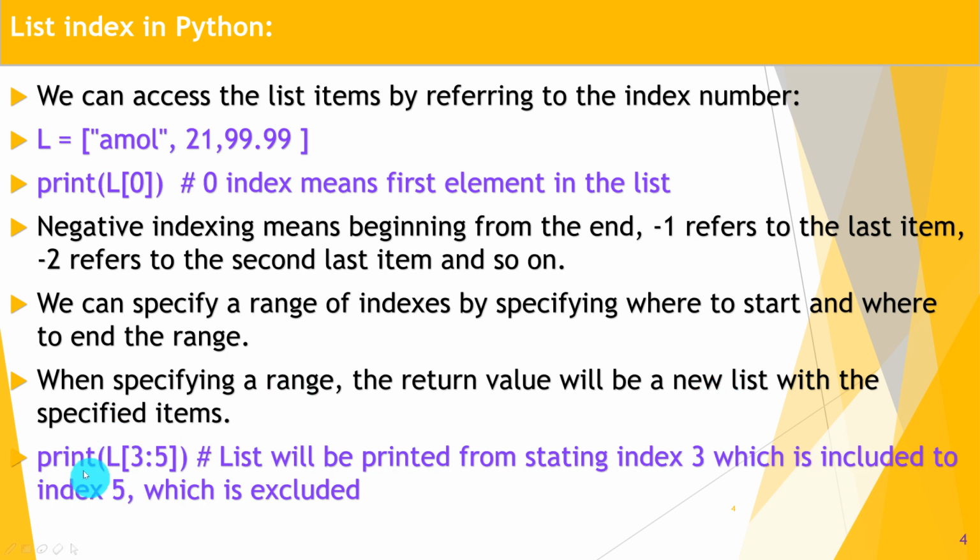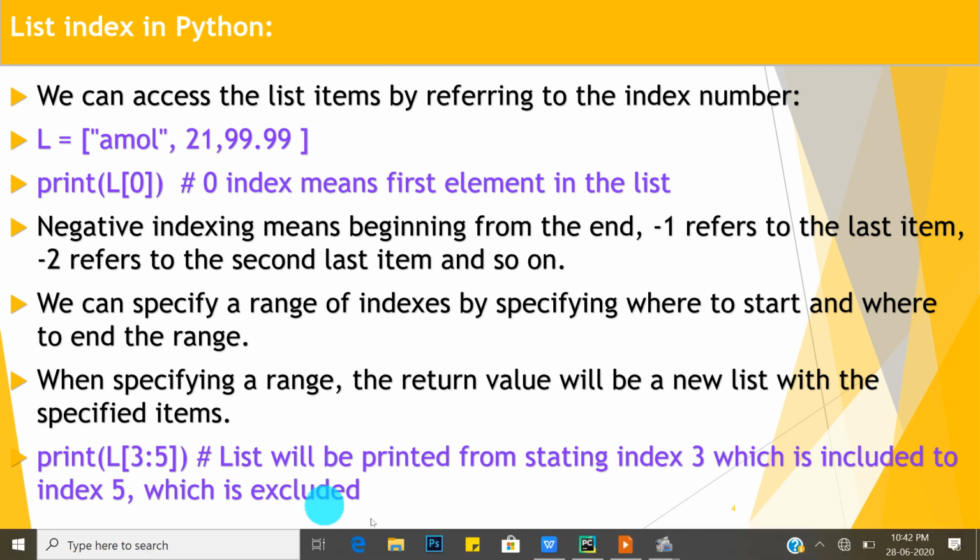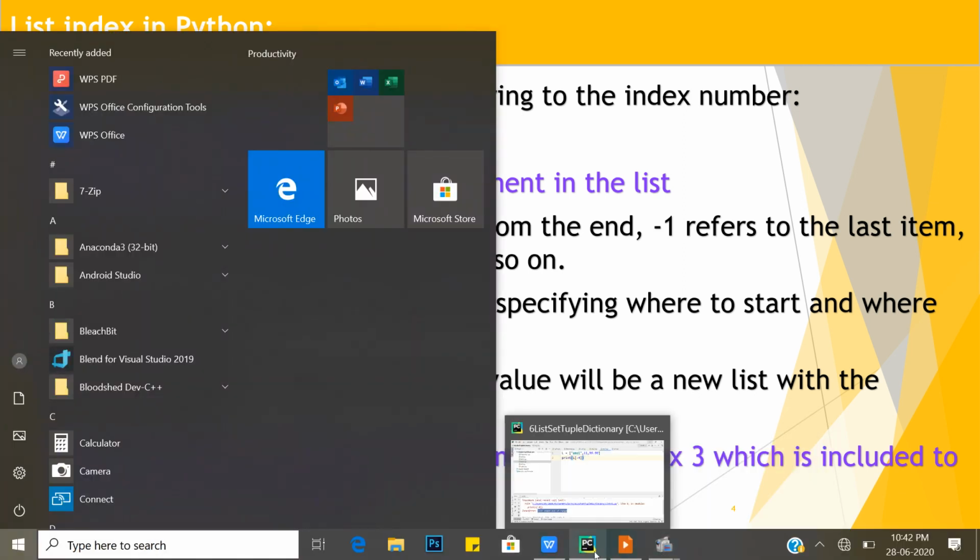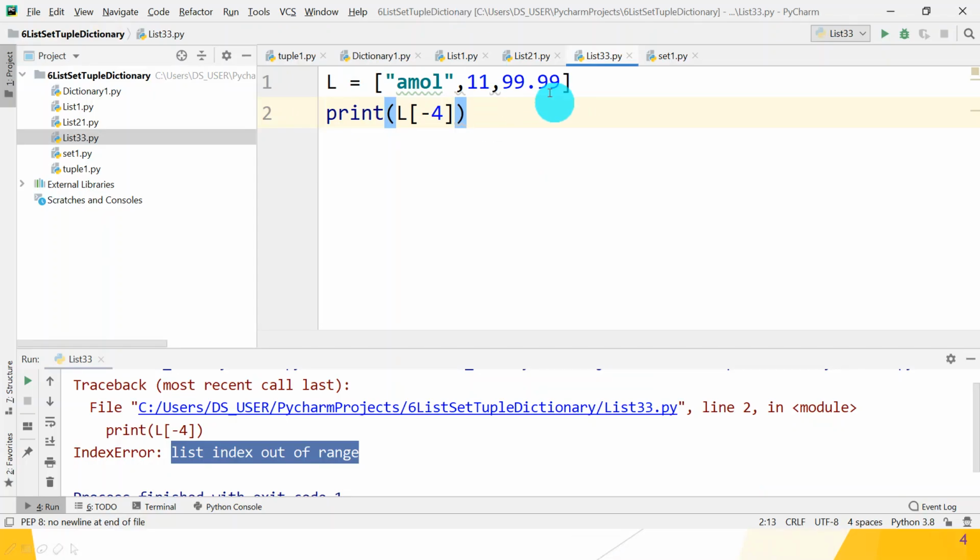Print L from 3 to 5 will print all the elements starting from index 3, which is included, and index 5, which is excluded. So let's check whether it gives you the correct output or not. The list contains, so let's add some more elements.